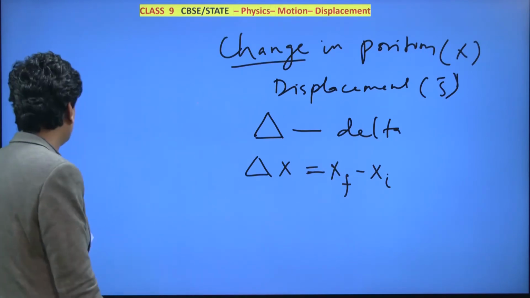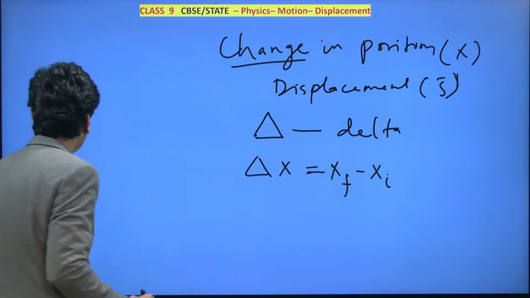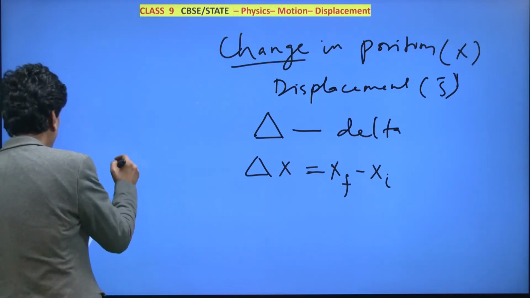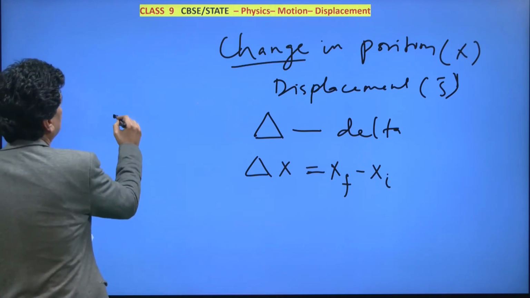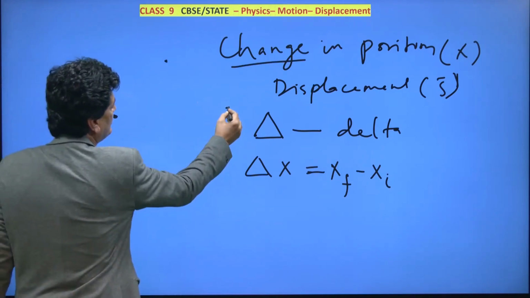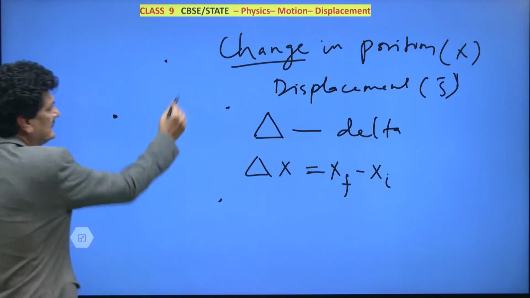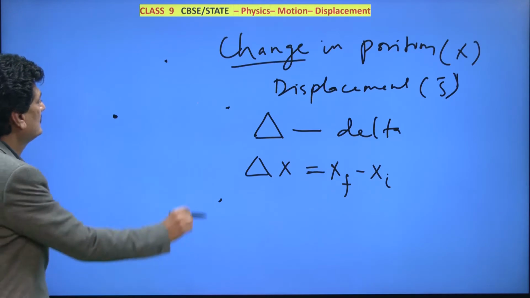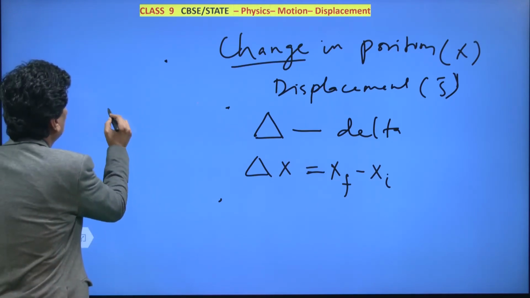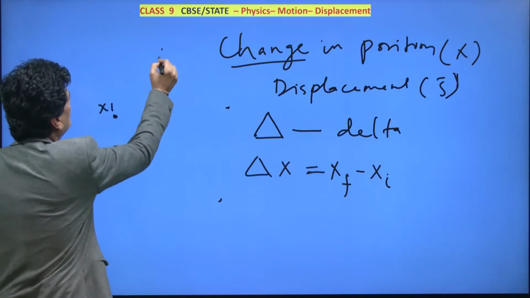Now again, just to understand it better, we can see the body starts from here, goes here, then it comes here. So these are the different positions taken by the body: x1 and x2.